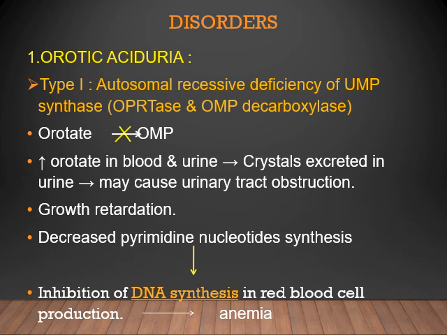What happens when this reaction does not occur? The orotic acid will accumulate, and the excess will be excreted through the urine, and excess levels will be present in blood also. Orotate crystals will be excreted in urine, which can even lead to urinary tract obstruction. Another symptom can be growth retardation. Why? Because the nucleotides themselves will not be synthesized and DNA synthesis will be affected. Decreased pyrimidine nucleotide synthesis can even lead to inhibition of DNA synthesis in RBCs, and that can lead to anemia. So this is orotic aciduria.